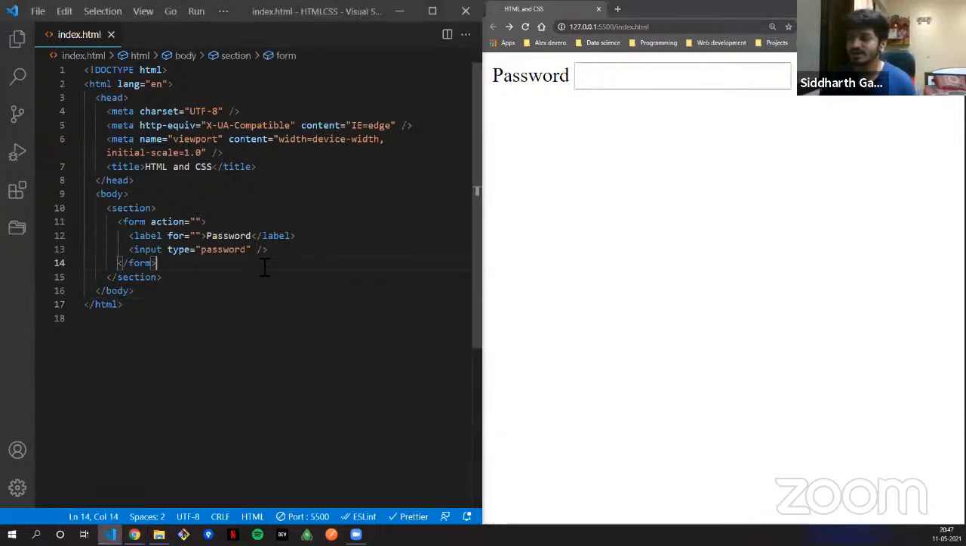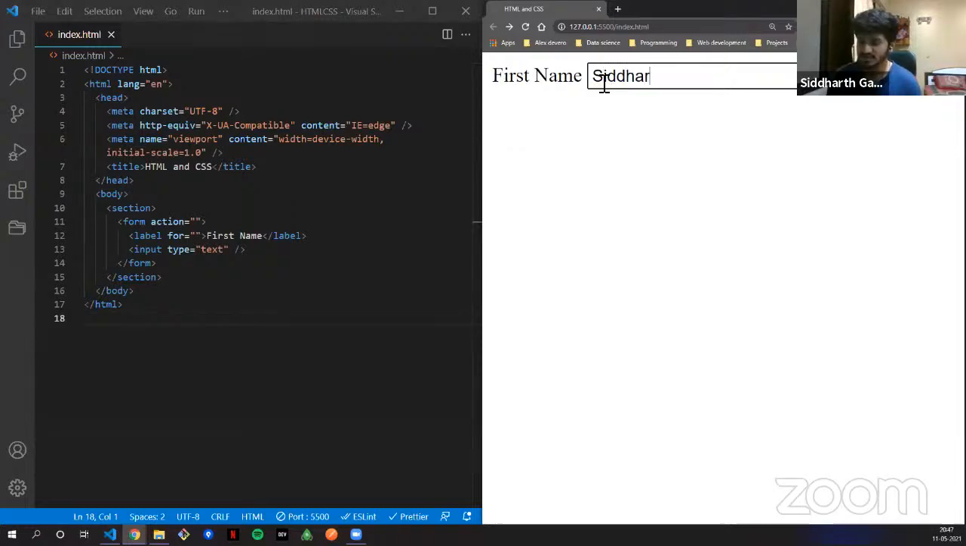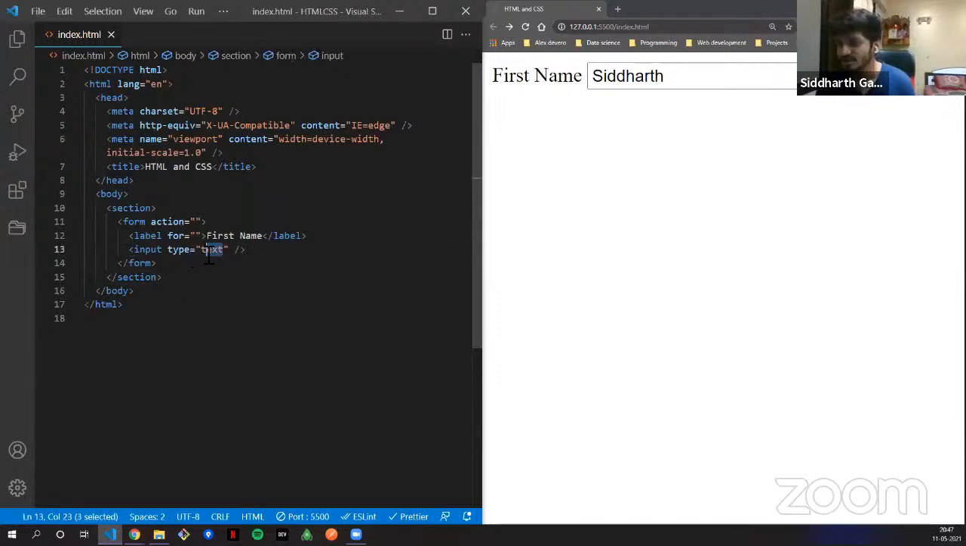That is how the input gives you various ways. When I put it as a text, you can see what I'm putting in. I'm putting the first name, and I'll put in Siddharth, so you can see my text. That is what the type is here. There are various types: submit type, password type, email type, text type, number type. Let's see what a number does.